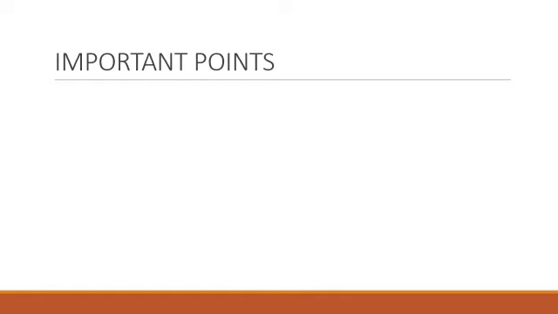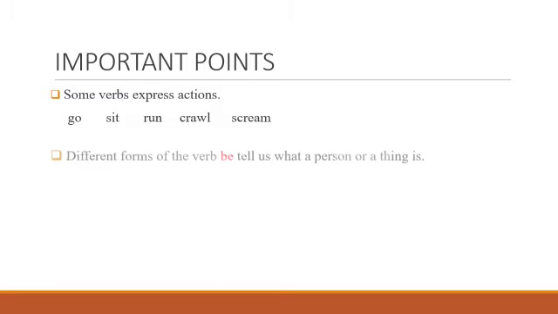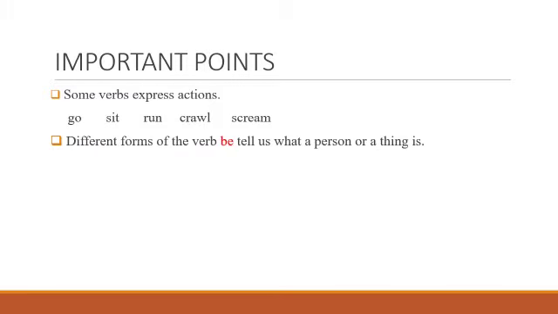Let us see some important points. Some verbs express actions like go, sit, run, crawl, scream. These are the words which express actions. There is not just one kind of verb that we have. There are different forms also. For example, different forms of the verb be tell us what a person or a thing is.